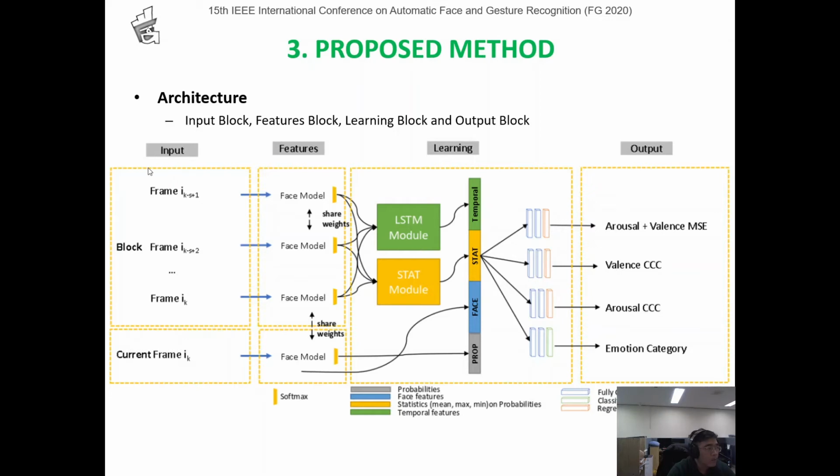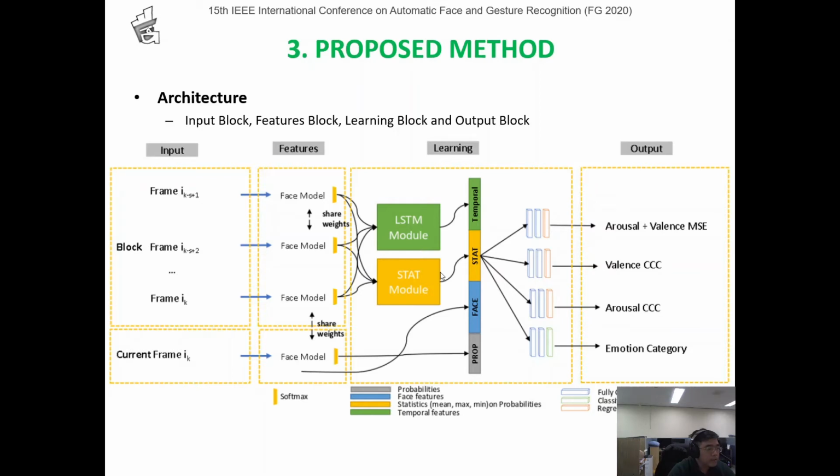For our model architecture, we have 4 blocks: input, feature, learning, and output. For the input block, we have the previous frames, with the frame set to 32 in our studies, and the current frame. For the feature block, we use the face model pretrained on Affectnet to extract properties and face features. For the learning block, we use an LSTM module to extract temporal features from the various frames and a statistical module to extract statistical features.